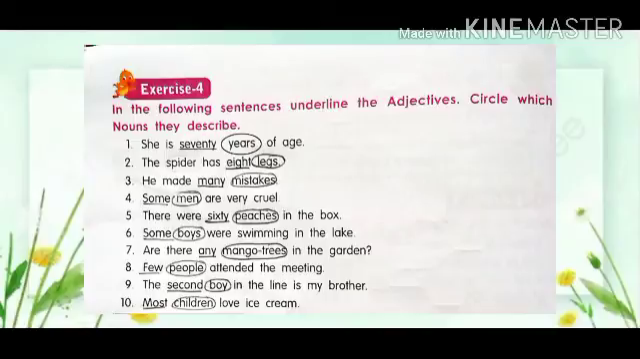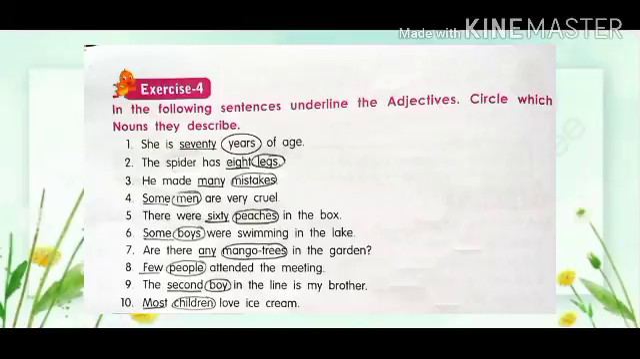In this question, you have to underline the adjectives and circle the nouns which are described by the adjectives. First, she is 70 years of age. Second, the spider has 8 legs. Underline 8 and circle legs because 8 is an adjective and legs is a noun. Third, he made many mistakes. Underline many and circle mistakes because many is an adjective and mistakes is a noun.